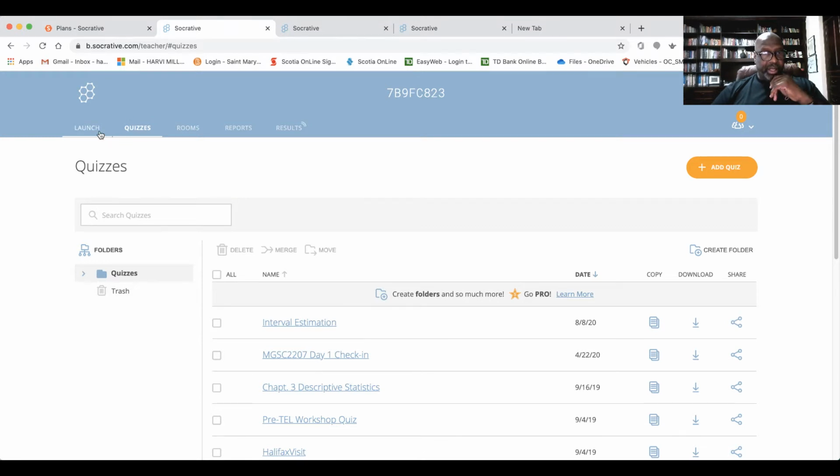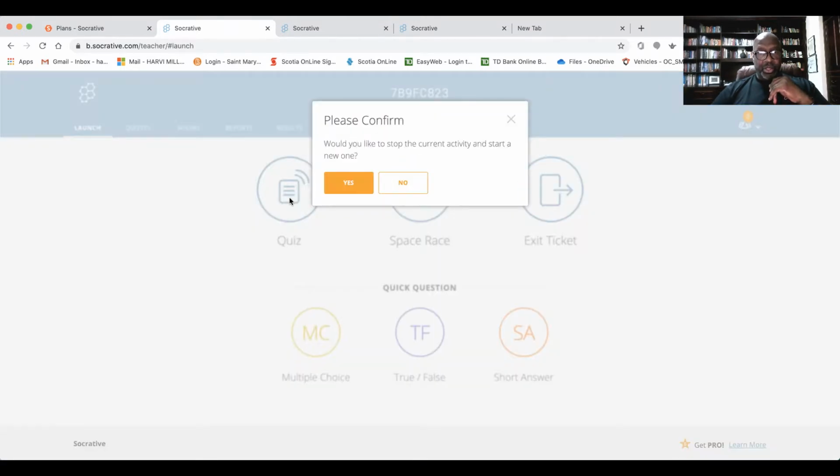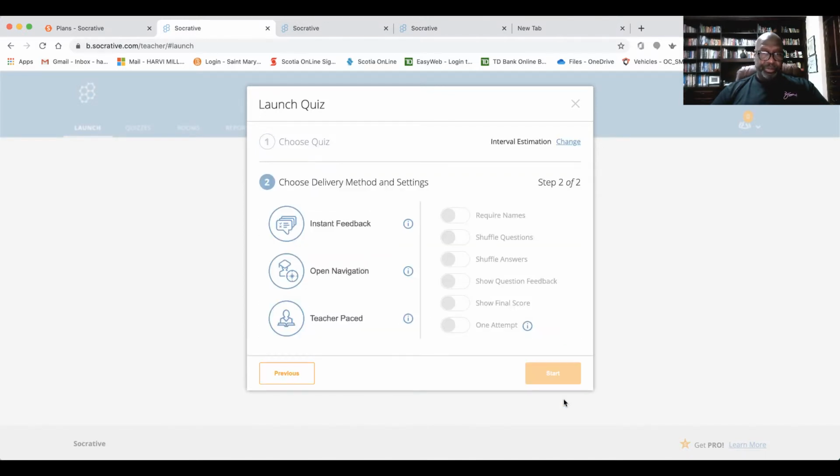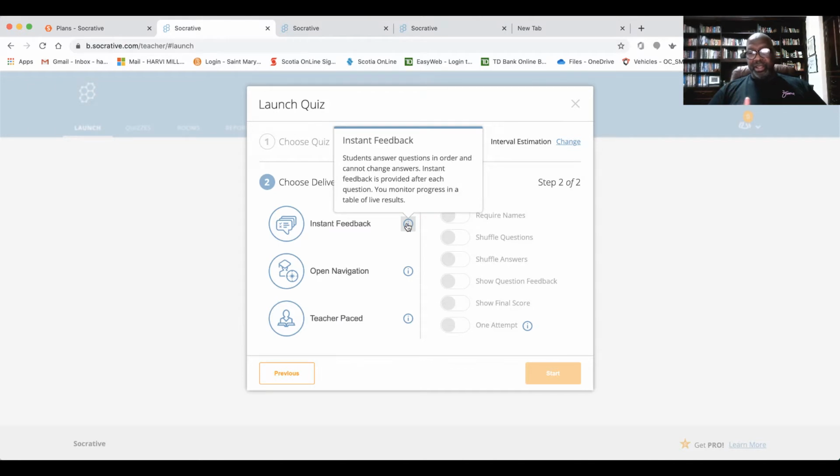So if I want to go back here to launch, I could simply say I want to launch a quiz. And then which quiz do I want to launch? So I have a whole bunch of them here. I could say let's launch the interval estimation quiz. All right. And then these are some options in terms of delivery method. Instant feedback: the students actually have to answer the questions as they go, in order. They can't change the answers. And then they could get instant feedback whether or not they got it right or wrong. Because if you allow them to change the answers, then you really shouldn't give them instant feedback, right?